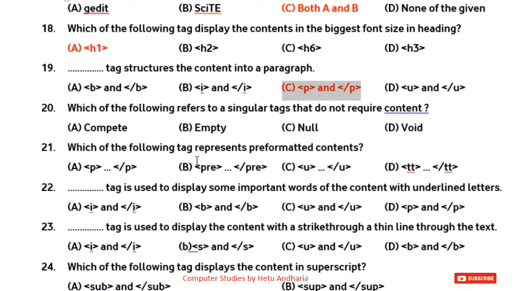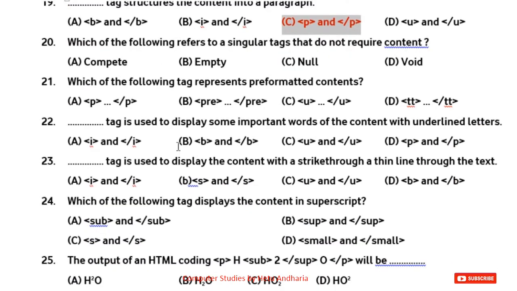Question number 20. Which of the following refers to a singular tag that does not require the content? Now which are those tags? First try to remember. There are two tags, BR tag to give a line break and HR tag to draw a horizontal line. Here those two tags are known as empty tag. For your general information, empty means null and null means void. All these three are synonyms, but here you will have to answer as empty.